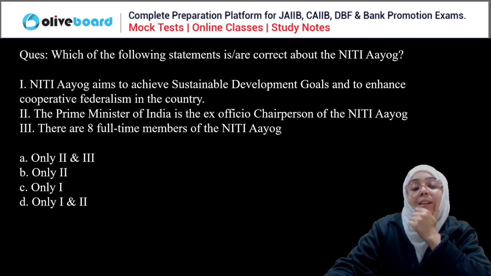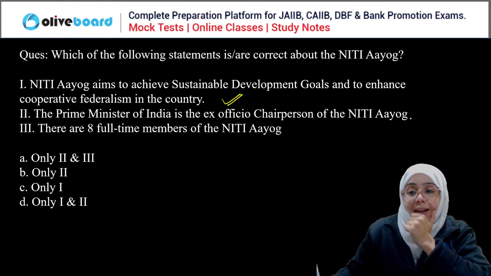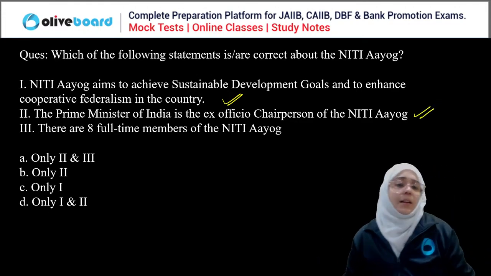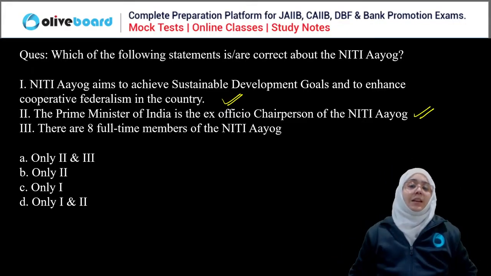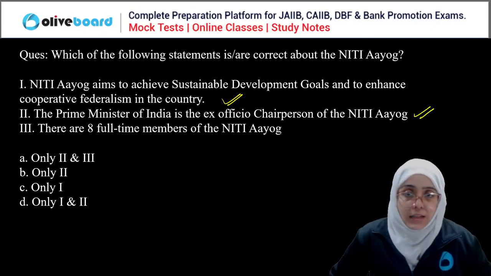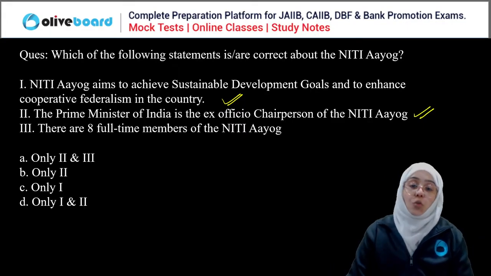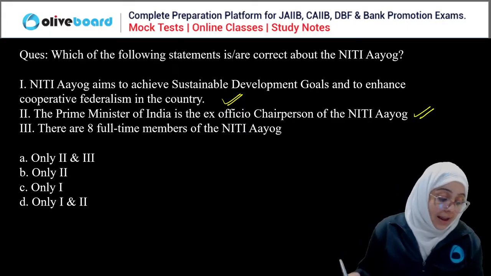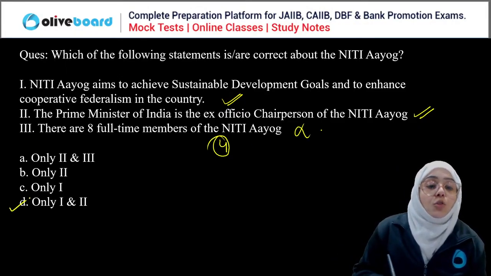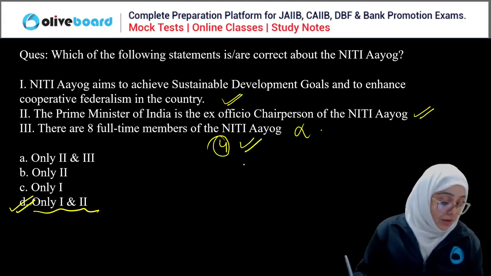Okay. So if you are saying only one and second, okay, first is correct, second is correct, but what is wrong in the third statement then? There are 8 full-time members in the Niti Aayog. Why is it wrong? How many full-time members are there? There are 4 full-time members in the Niti Aayog, and that's why it is wrong. So D, first and second, is the correct answer. There are 4 full-time members, Ruchi.